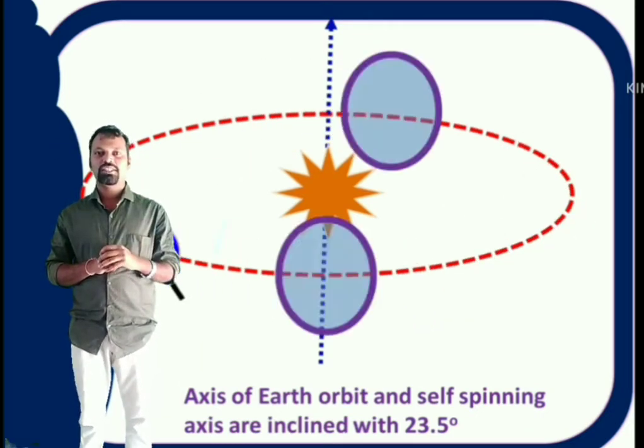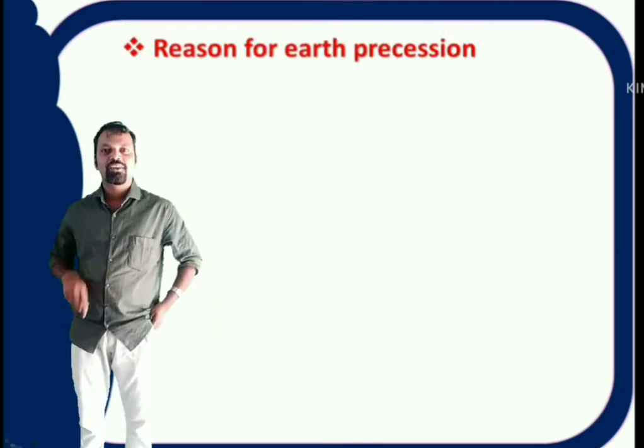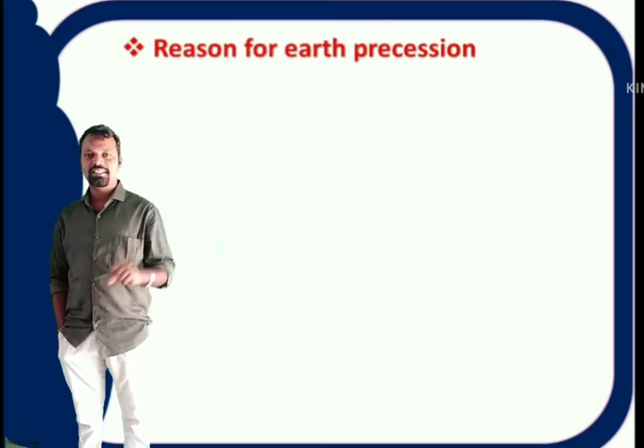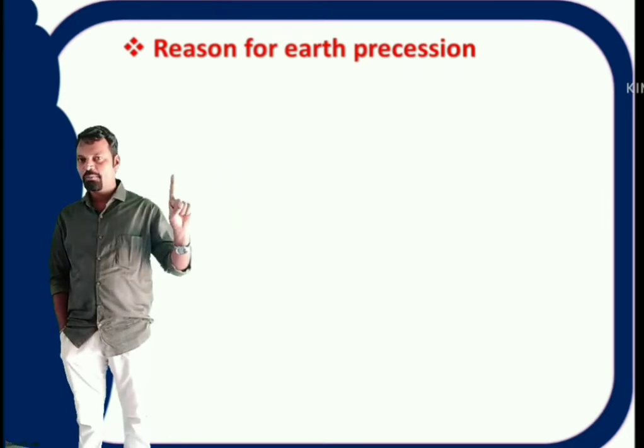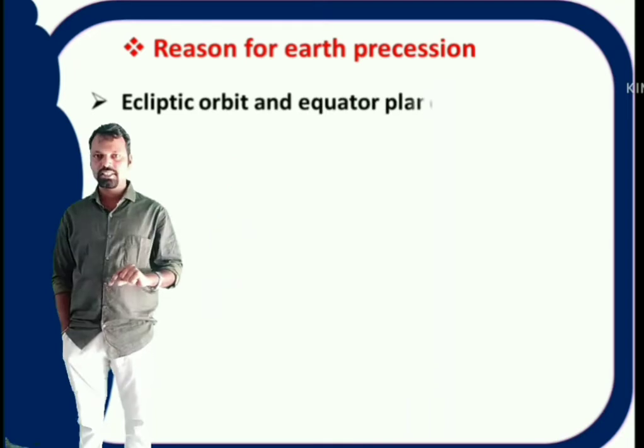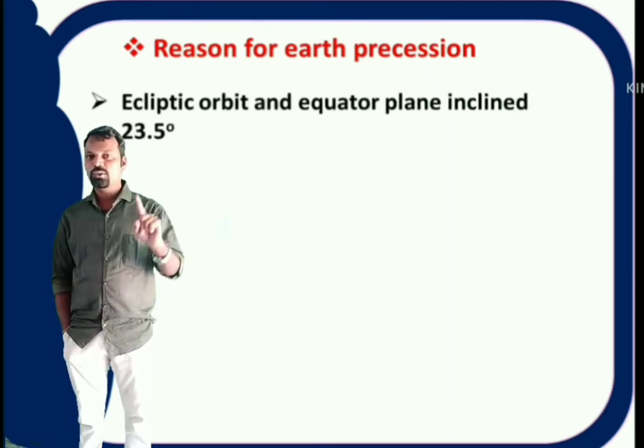Now the next one is why. What is the reason the earth's axis undergoes precessional motion? The reason, number 1, is that the equator plane and ecliptic plane are not parallel. They are inclined at 23.5 degrees and they intersect at 2 points.